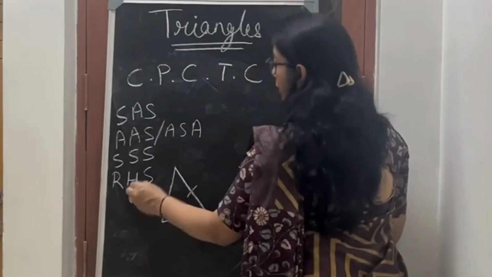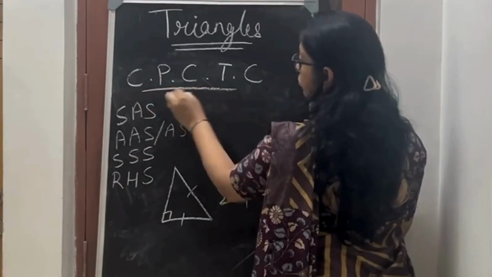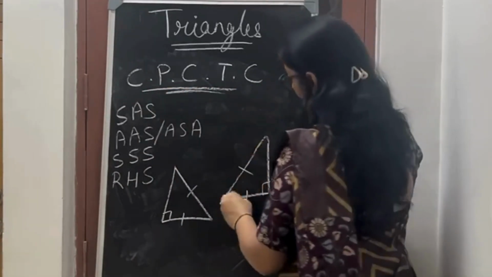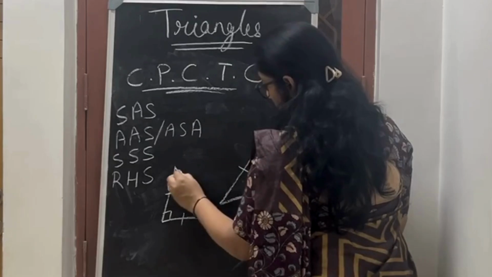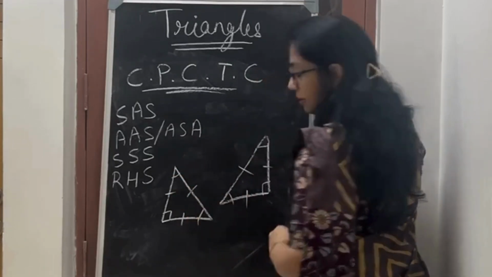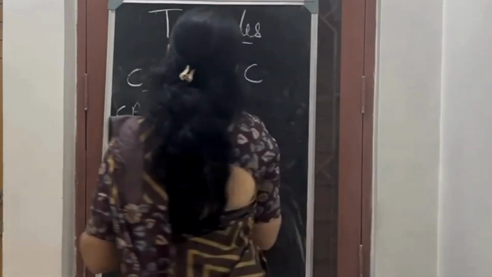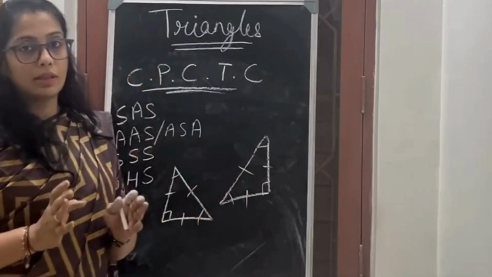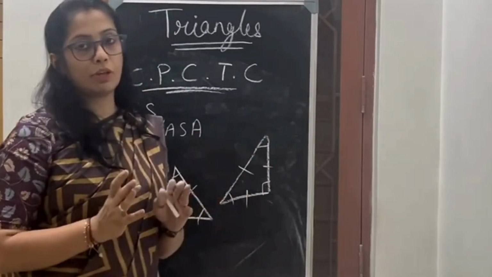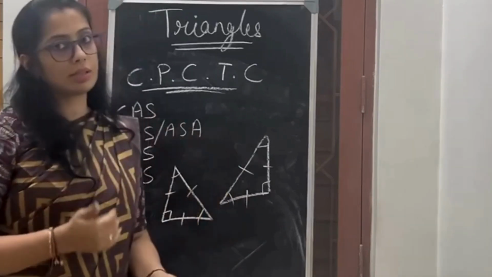So they are congruent, and because they are congruent, this rule is applicable. So then this is equal to this one, this is equal to this one, and the angle is equal to this one. So I have tried to cover the theory part in this video. In my next video, I will be doing the sums.